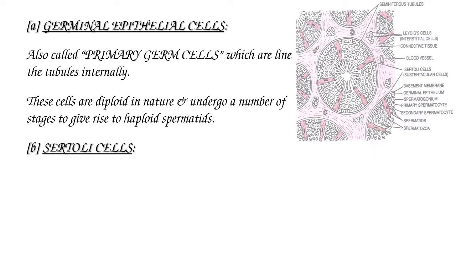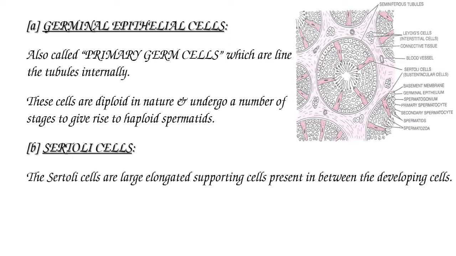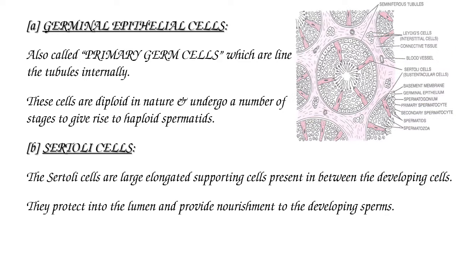The Sertoli cells are large, elongated supporting cells present in between the developing cells. Sertoli cells project into the lumen and provide nourishment to the developing sperms.